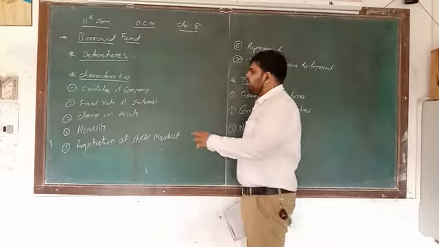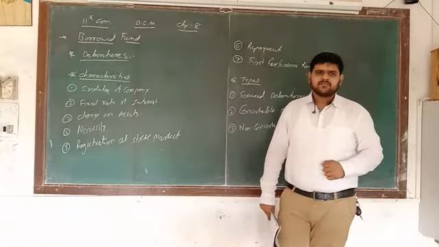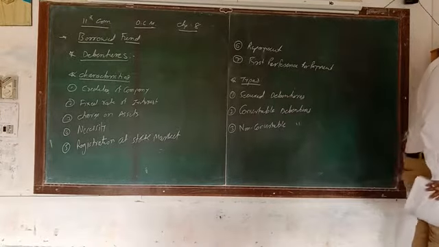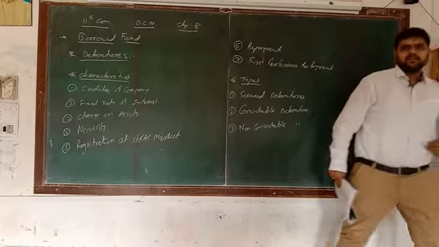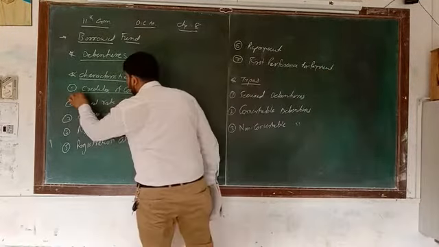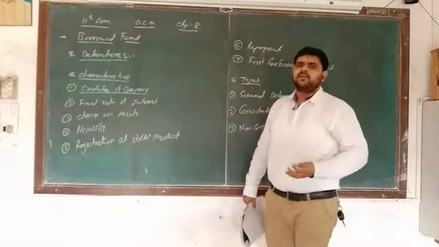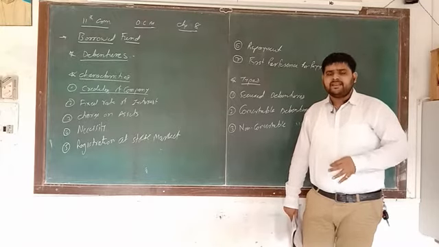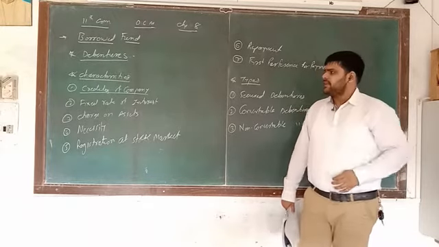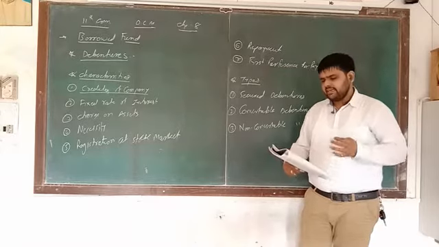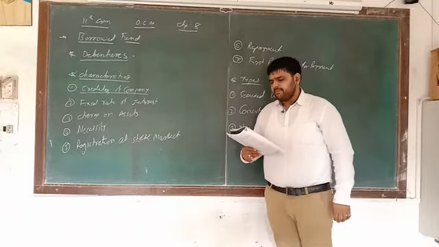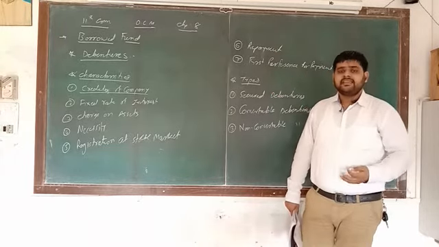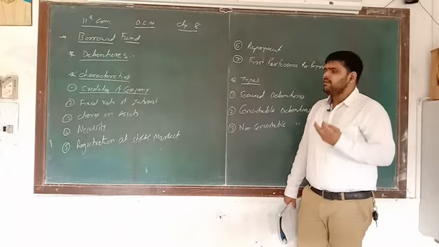So here, number one, creditors of the company. Debenture holders are the creditors of the company, because in future, the company has to pay money to the debenture holders. It is one type of liability for the company. So interest as well as the money of debenture, the company has to pay to their debenture holders. As debenture is debt for the company, debenture holders are creditors of the company. They are not owners, because it's a borrowed fund.